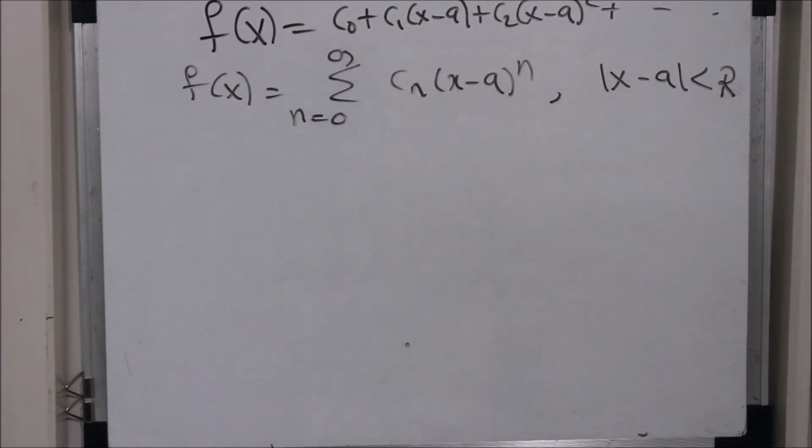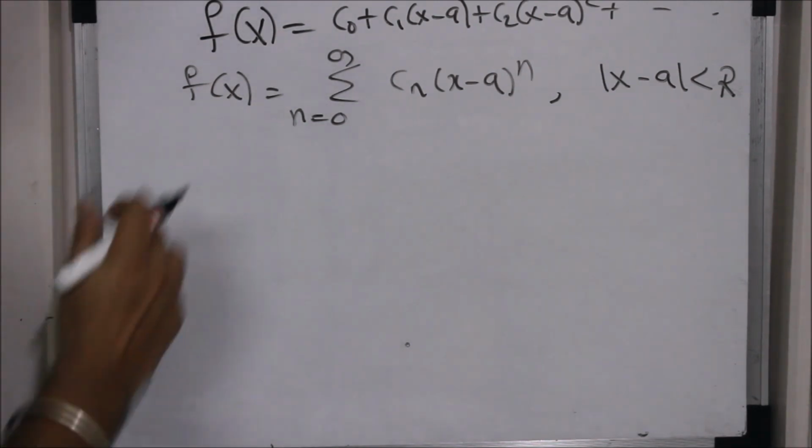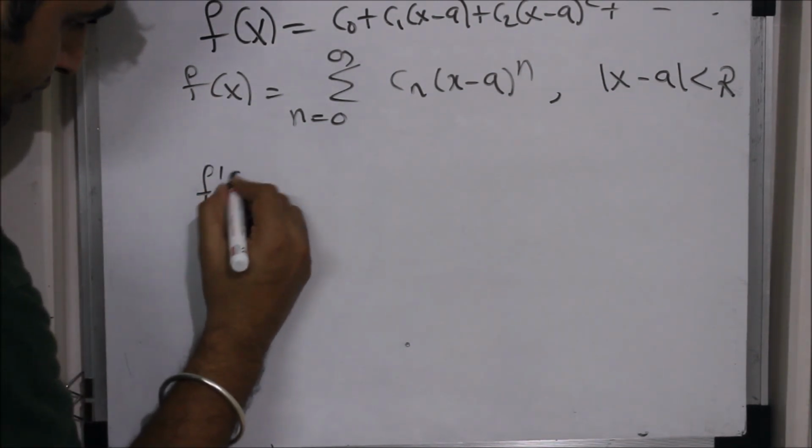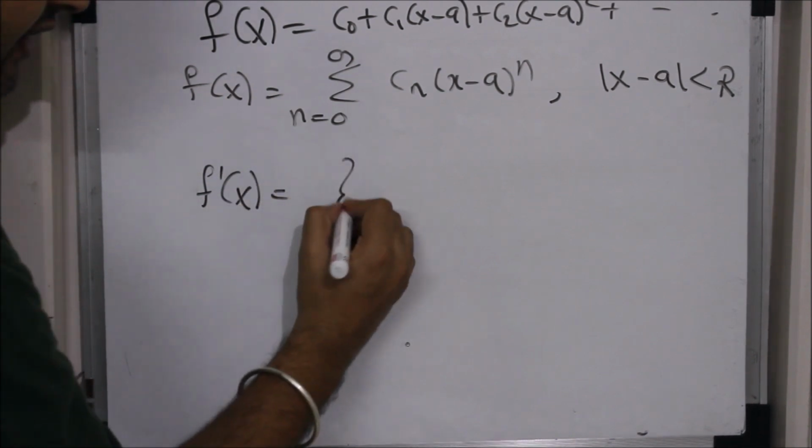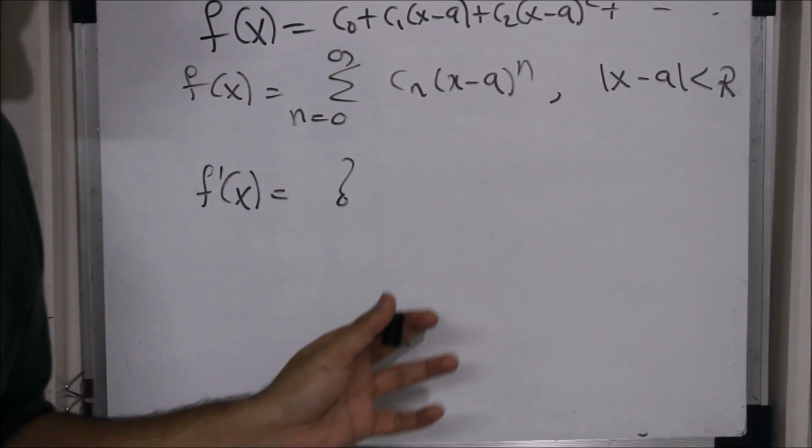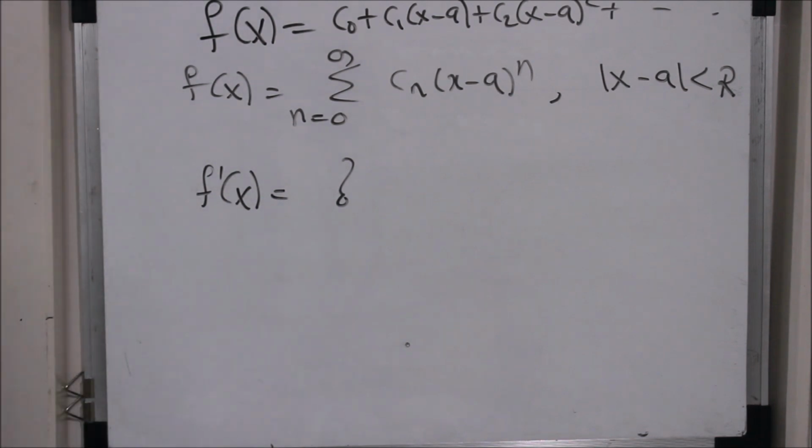So suppose you have this function as a power series. Now the question is, if I differentiate this function, what will be the power series for it, and whether the power series exists or not. If it does exist, what will that power series be, and if I get the power series, what will be the radius of convergence and the interval of convergence? All those questions arise.